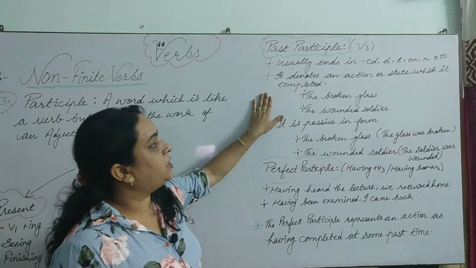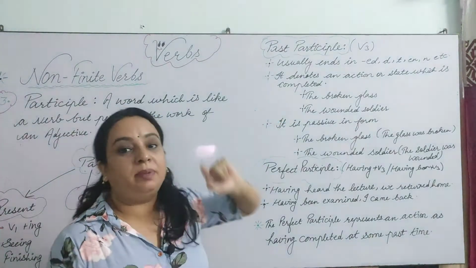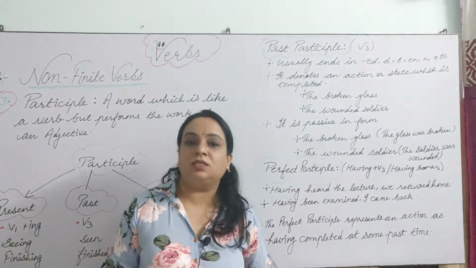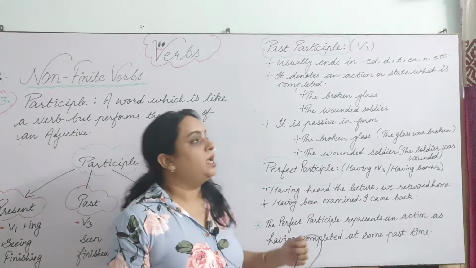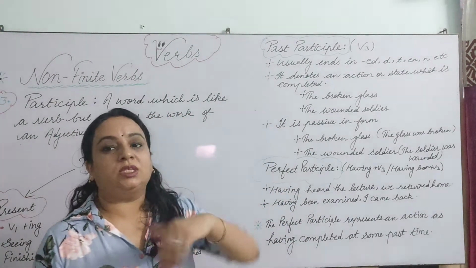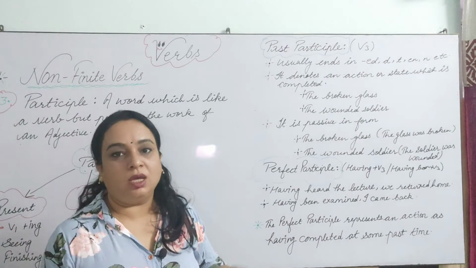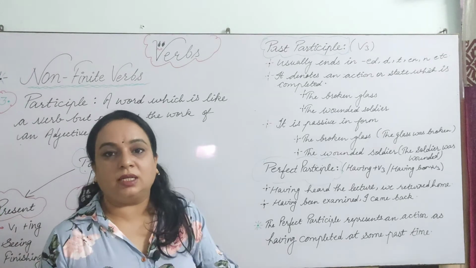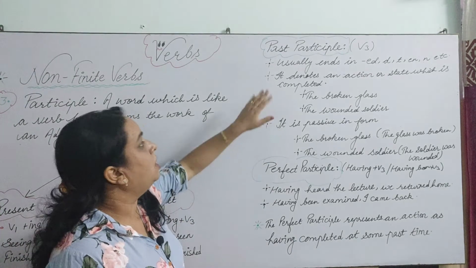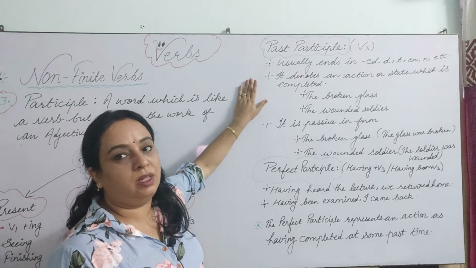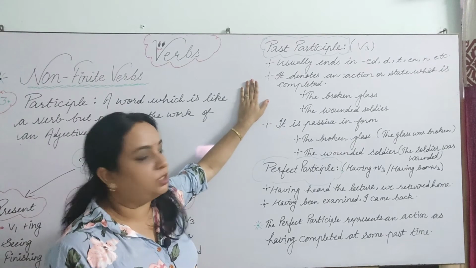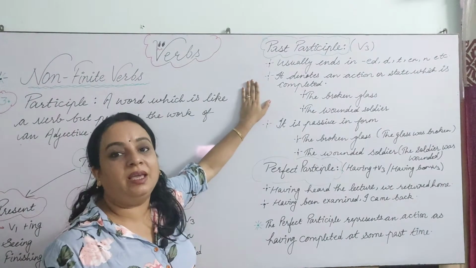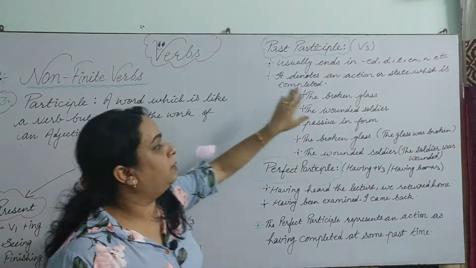It denotes an action or the state which is completed, whereas in present participle we learnt that it denotes an action which is in continuation, like the burning train. So the train is still burning, okay, so that is in the process, in continuation. But here this past participle will tell about an action which has been already completed. For example, the broken glass.